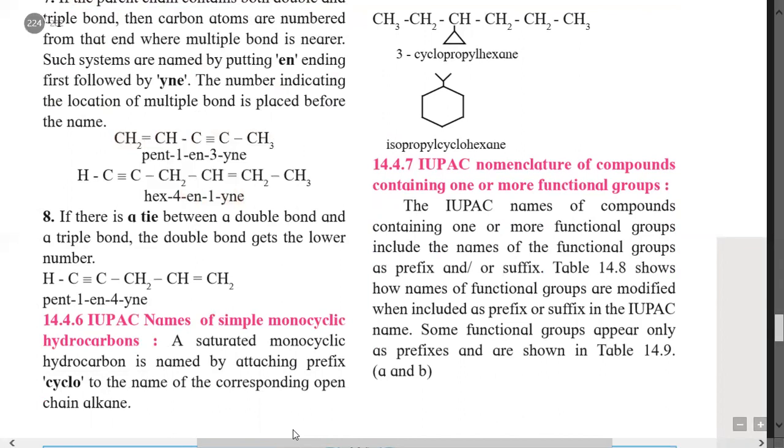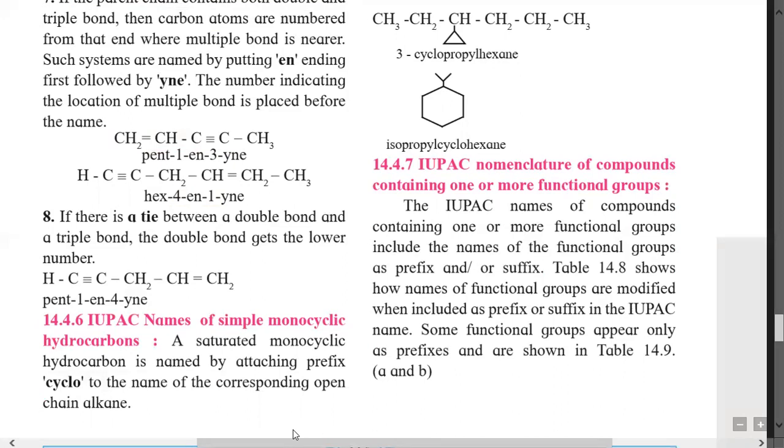So here it is a triple bond and double bond containing compound. The total number of carbon atoms is 6. The numbering is given from the left end because the multiple bond is nearer to this end. Here the alkene, that is the double bond, is present between 4 and 5 carbon and the triple bond between 1 and 2. So the minimum number for the triple bond is 1 and for the double bond it is 4. So the correct IUPAC name is hex-4-en-1-yne.